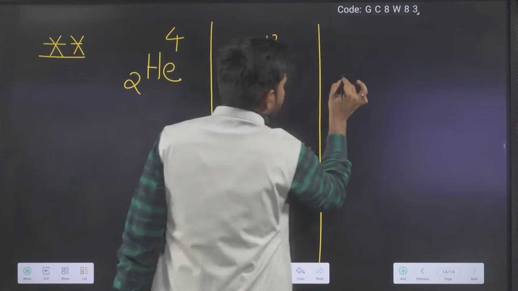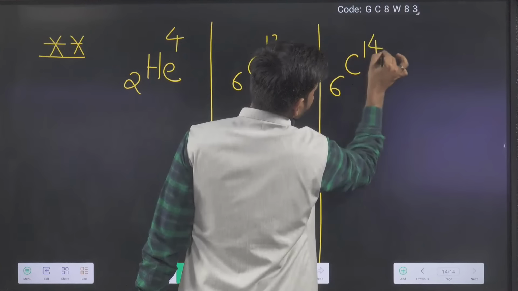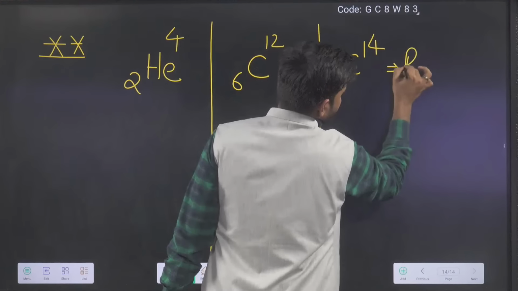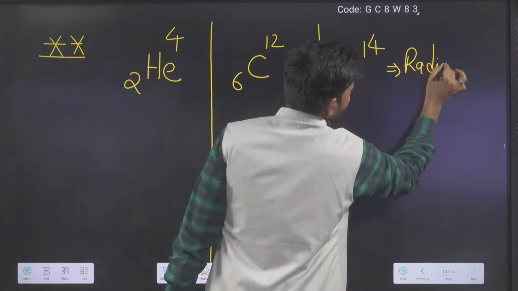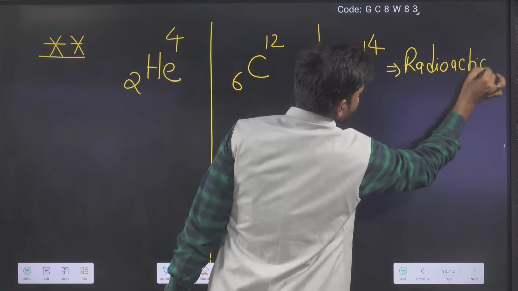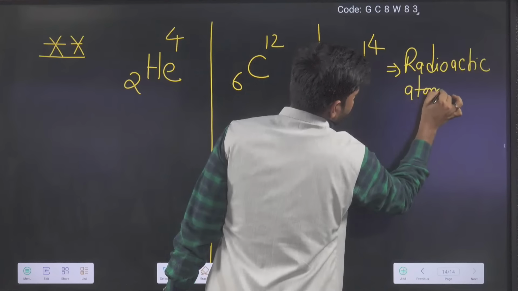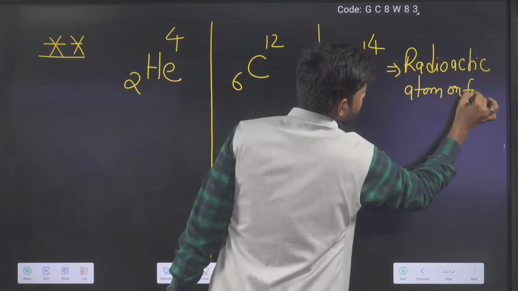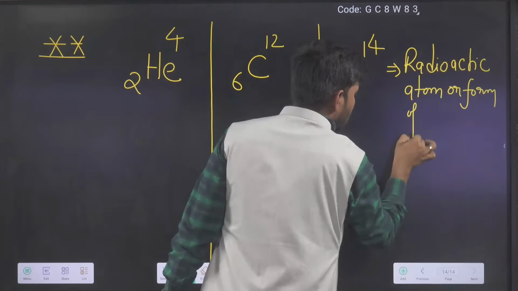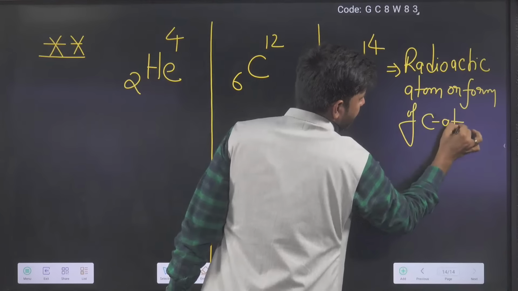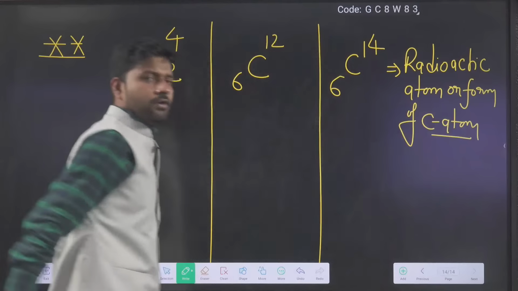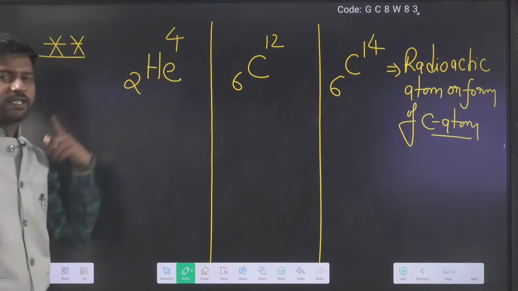We know 6C14 also exists. This is a radioactive atom or form of carbon atom. So now we are going to discuss these three one by one.